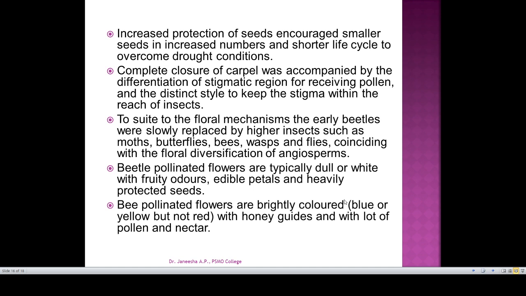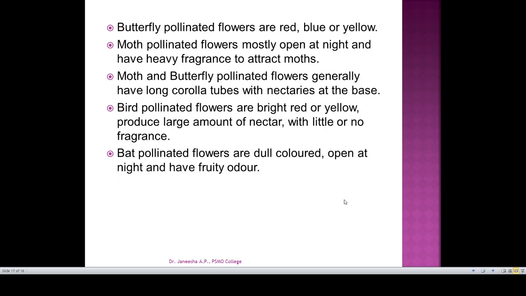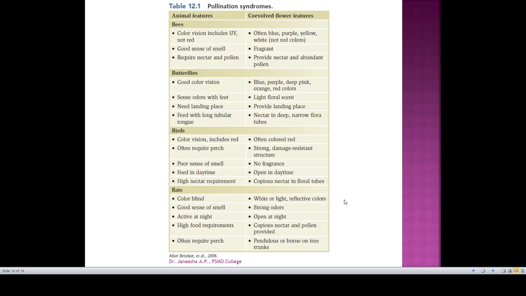So there are some pollination syndromes. We can see the pollination syndrome in this table, where you can see the animal features as well as the co-evolved flower features. If a flower is bee pollinated, bee has color vision, good sense of smell and requires nectar and pollen. So these are the characters of bee.